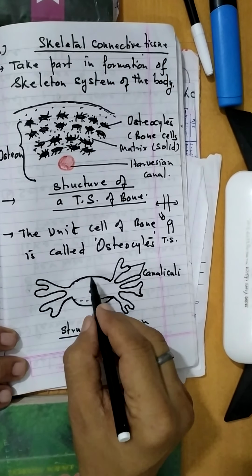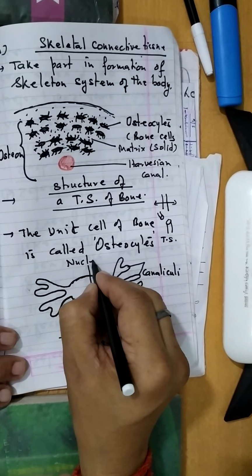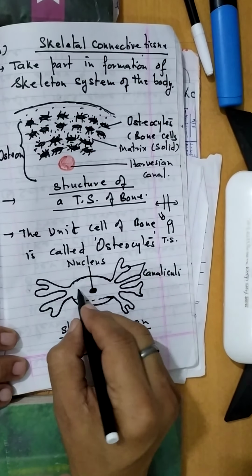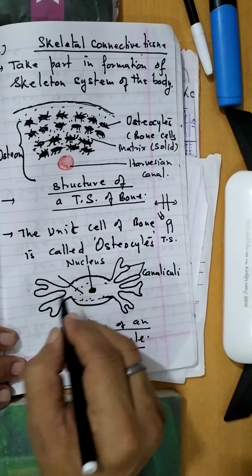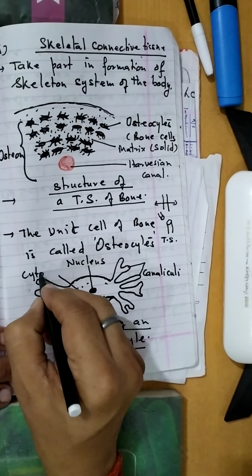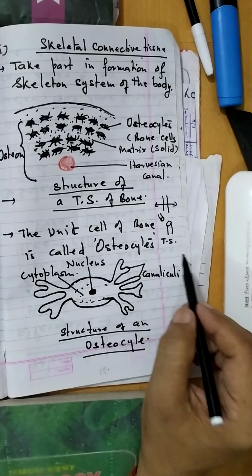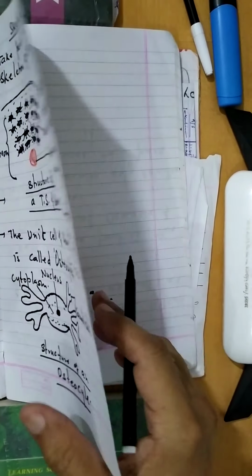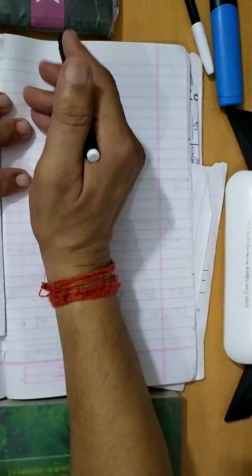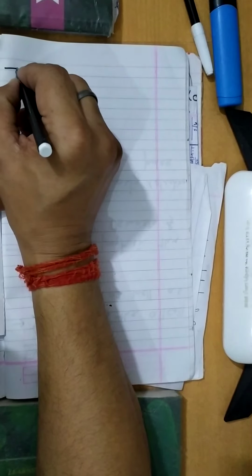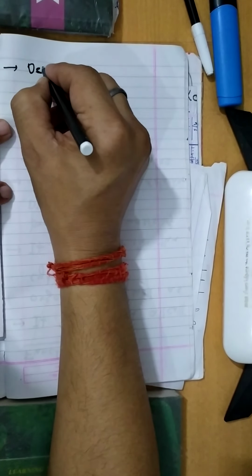This is the nucleus and this is the cytoplasm. So the unit cell of bone is called osteocyte.